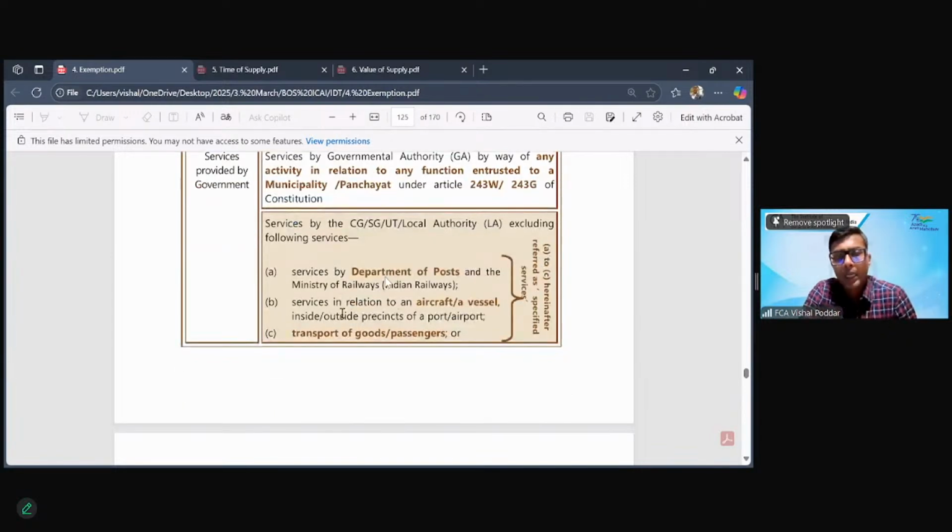Fine, students. Next, now comes the services which are performed by the government itself. It may be center, state, or even the local authorities. Local authorities are like gram panchayats and municipalities. Now, whatever services they are doing, the entry is designed negatively. So it says all services except the following. So the list we are going to read now is the list of taxable services. The services which we are going to read now are all taxable services.